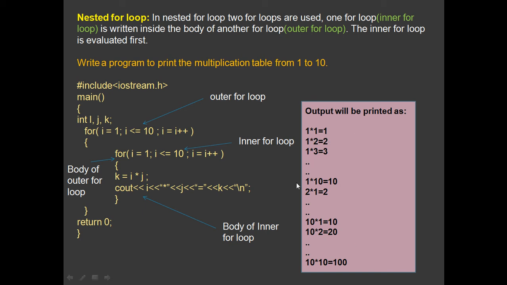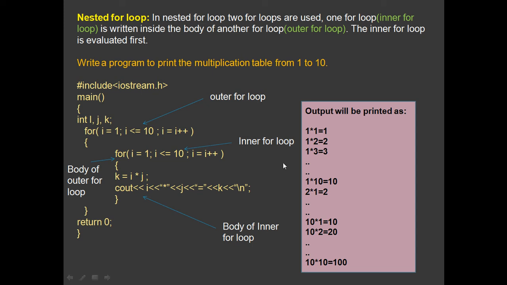Though the output is lengthy, by just this small program length, you are able to print out all of the multiplication tables from 1 to 10. So you can see the advantage of using the for loop. If you have to use a normal C++ program, it will become a very lengthy program. But by using the for loop, only these two lines of statement, that is this compound statement, have to be repeated again and again, and based on these two program statements, the output will be printed out again and again, right?